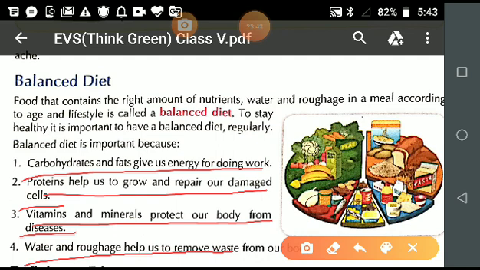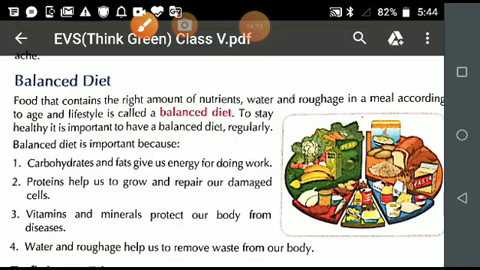I repeat the answer. A diet which has the right amount of nutrients, water and roughage in a meal according to age and lifestyle is called a balanced diet. Is it clear? Okay.